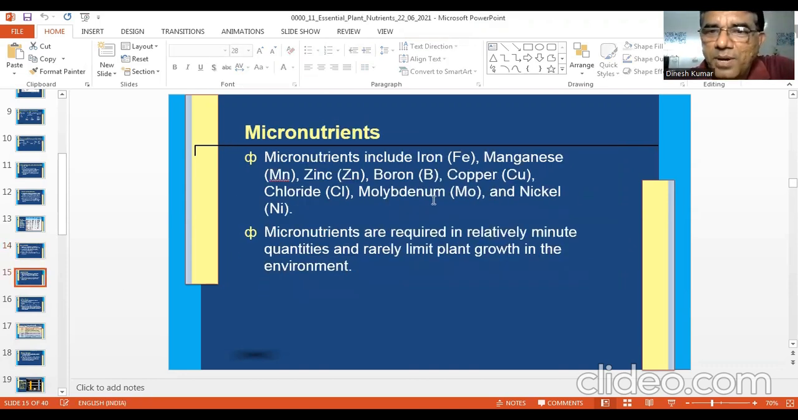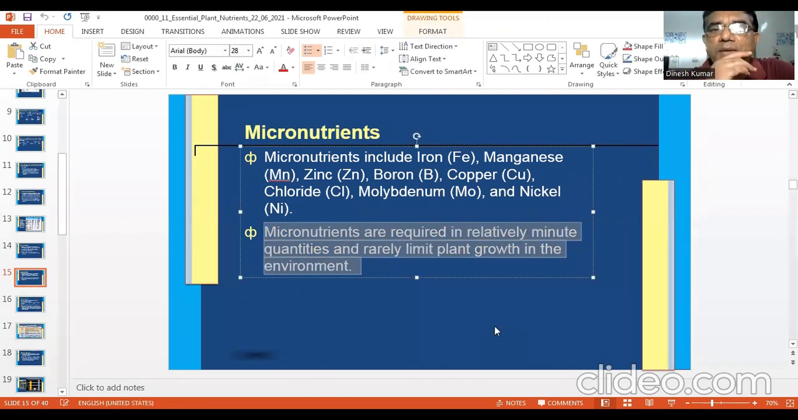Micronutrients are 8 in number. You have already seen the list. Micronutrients are required in relatively minute quantity. So this is how you need to define the micronutrients. These are the elements which are essential for plant growth, and plants cannot survive in